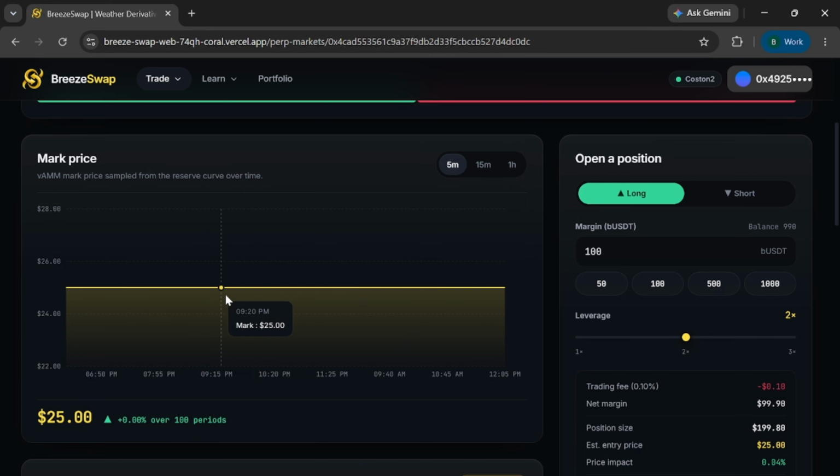The virtual AMM prices off its reserves, so until the first trade executes, the price stays exactly where it was deployed. But the second you trade with up to 3x leverage, that line bends precisely based on the price impact shown in the panel.